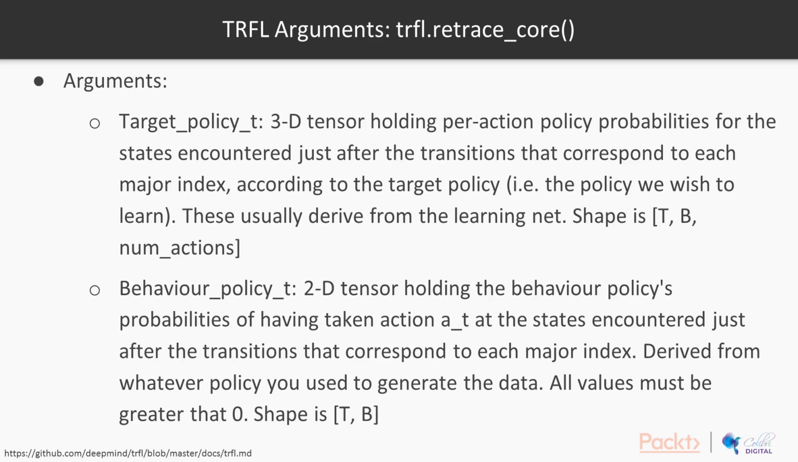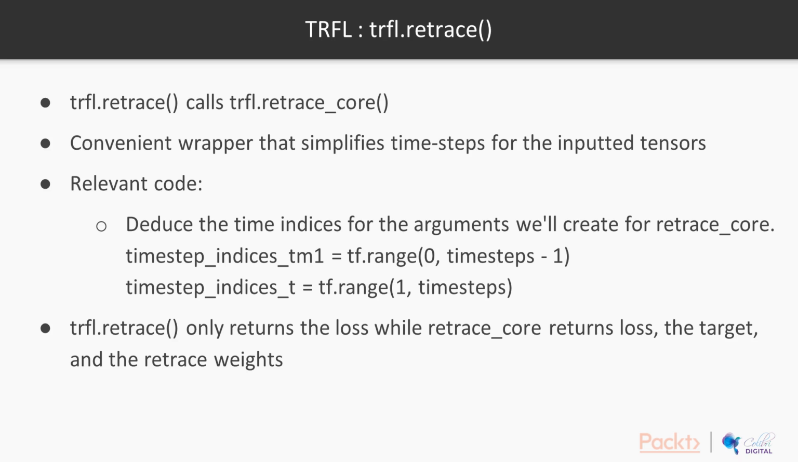The first two dimensions of these inputs are the sequence length t and the batch size b. When inputting these arguments into Truffle, note that the target policy has an extra dimension for number of actions. Truffle.retrace is a convenient wrapper that calls Truffle.retrace core. The Truffle code uses 2 lines of code on the slide to gather sections of the argument tensors before inputting the tensors into Truffle.retrace core. In the documents, the Truffle.retrace input tensors have a dimension t+1, which this code helps explain. Truffle.retrace only returns the loss, while Truffle.retrace core returns the loss, target, and retrace weights.